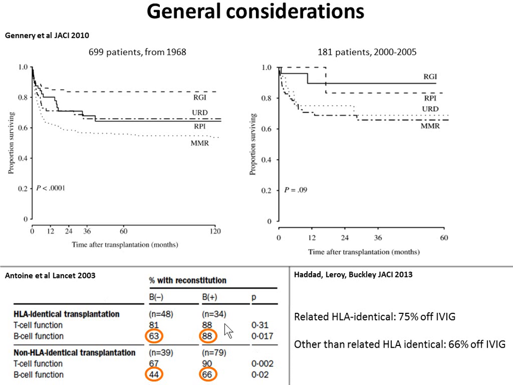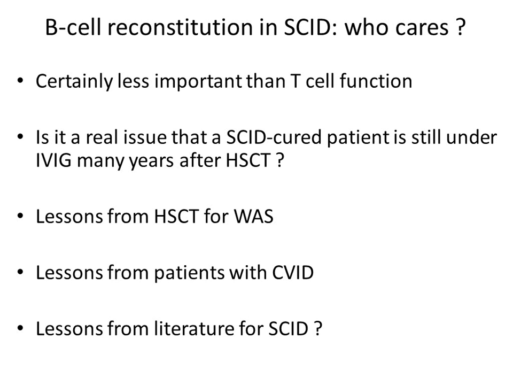Actually, there is a problem with the B-cell reconstitution, and we can see here that it's true that it's a little bit different between the B-minus SCID and the B-positive SCID, but there is something like 60% of the patients who are off IVIG. And if we look at the cohort, the retrospective review of the literature that we did when we published the paper with Becky Buckley in JACI, we found that some patients, something like 20-something% of the patients, up to 40% of the patients, still need IVIG when we say that they are cured. So there are many patients who are under IVIG.